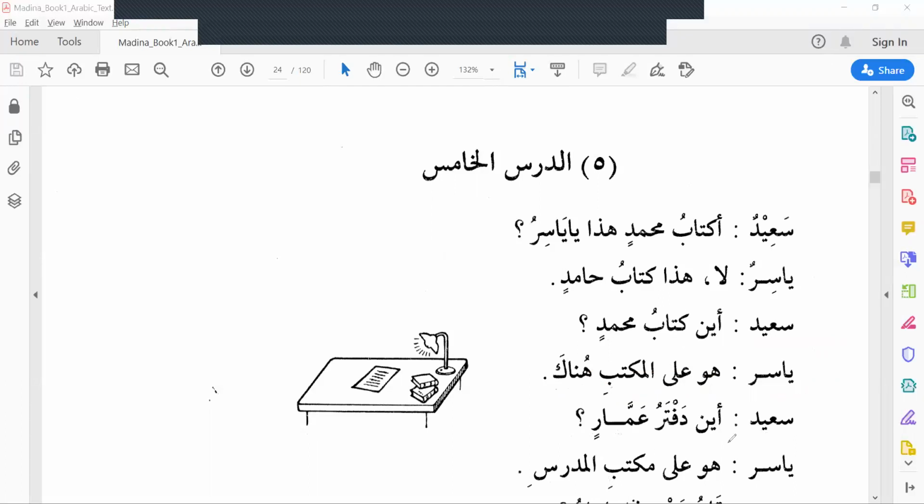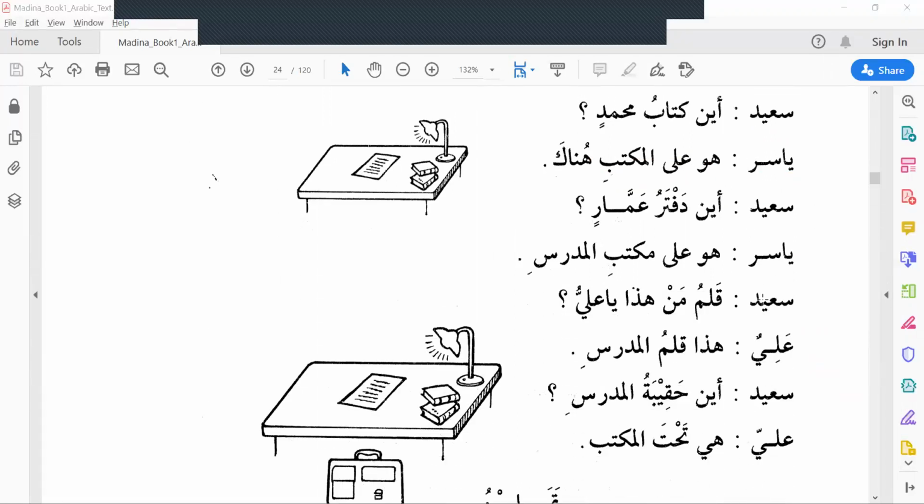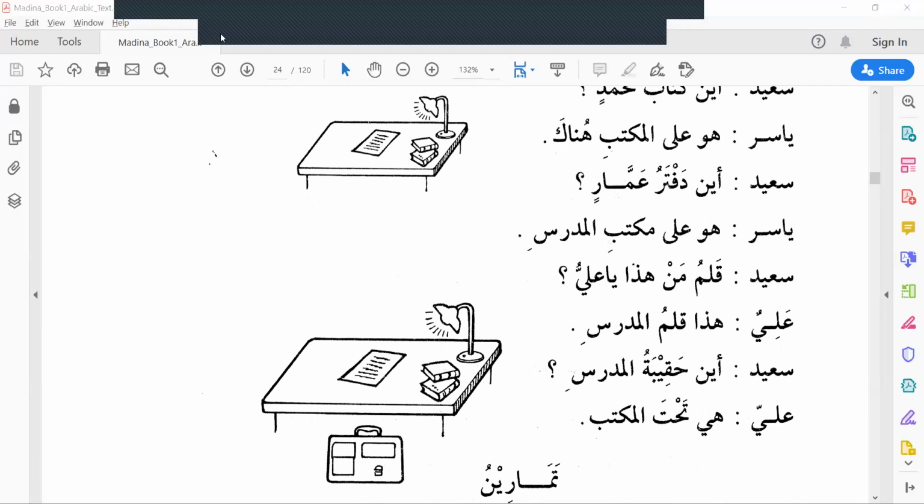Until here, we learned yesterday. Today we start from here. Sa'id asks, Aina daftaru Ammarin? Daftaru means notebook. Aina, where? Where is Ammar's notebook?